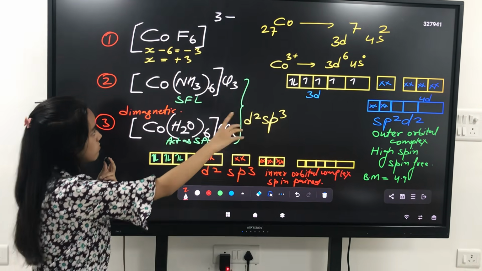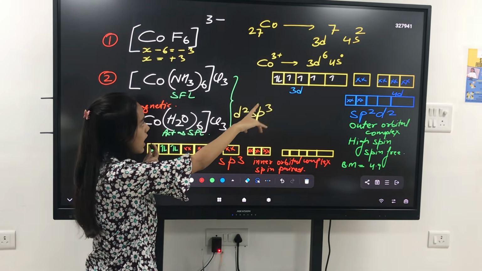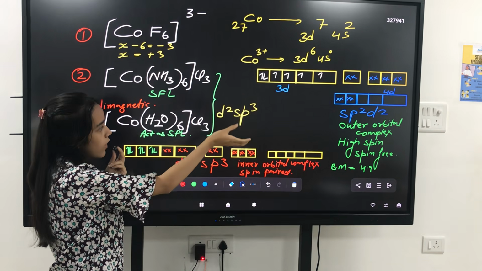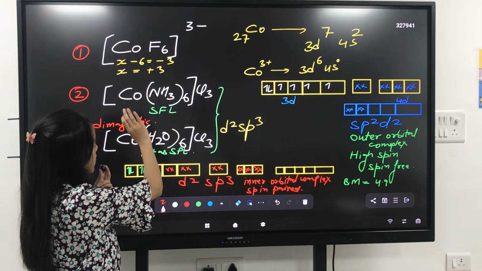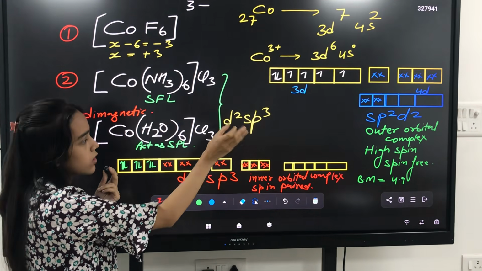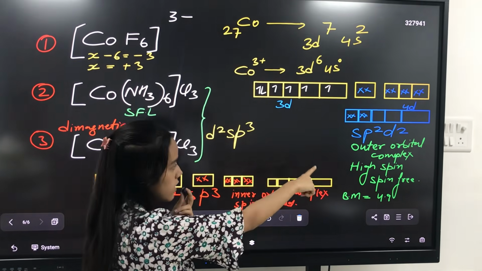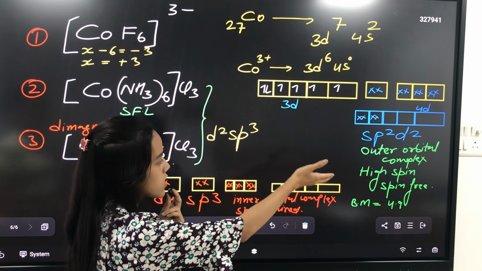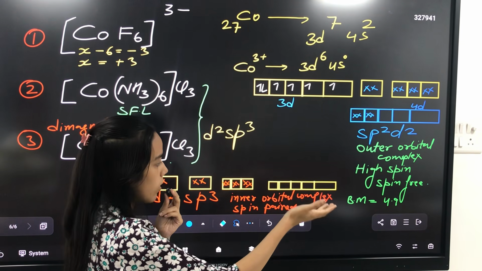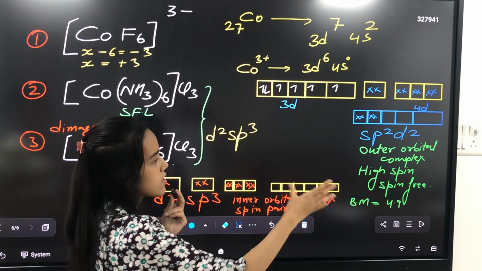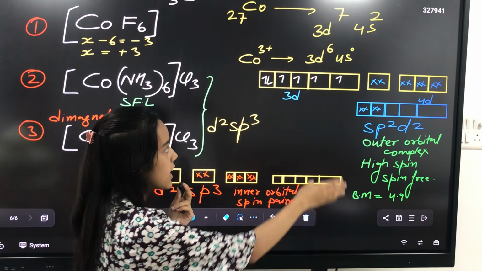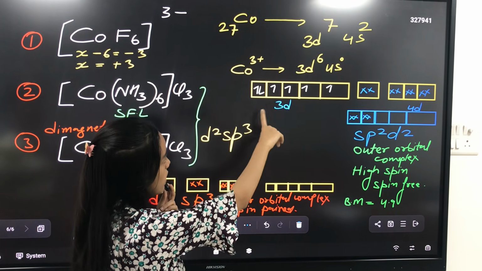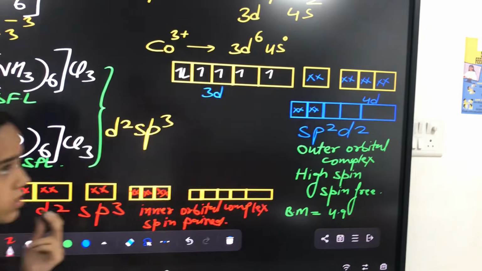So when we find the oxidation state and find out the hybridization by drawing the energy level diagrams, we find the hybridization of Co3+ in this complex as sp3d2. It is known as an outer orbital complex, or a high spin complex or spin free complex, and its magnetic moment will be 4.9 Bohr magneton, as we have 4 unpaired electrons. As it is a weak field ligand, there will be no pairing. Very good.